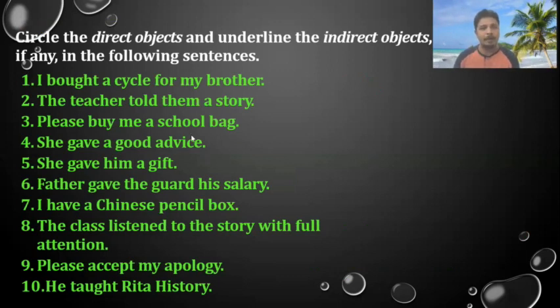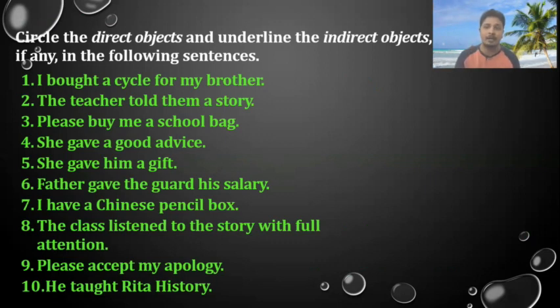Now, please buy me a school bag. Here, you is ignored because it is an imperative sentence which is making a request. You please buy me a bag. What should I buy? Bag. Bag becomes the direct object. For whom? For me. That becomes the indirect object.